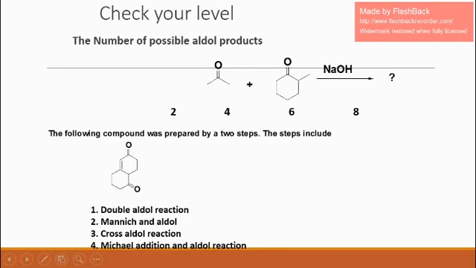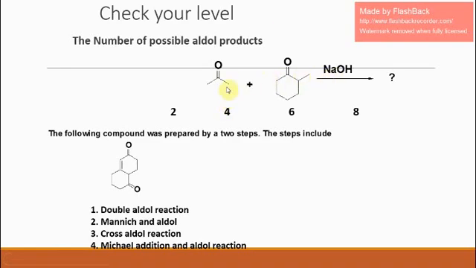To find out the number of possible aldol products, you have to go for the number of different types of carbonyl carbons and the number of different types of alpha hydrogens. Here I have 2 different types of carbonyl carbons and I have 3 different types of alpha hydrogens. These 2 are equivalent. So these 2 are different. So 1, 2, 3. There are 3 different types of alpha hydrogens. So I multiply them, 3 into 2, I get 6. There will be 6 aldol products.